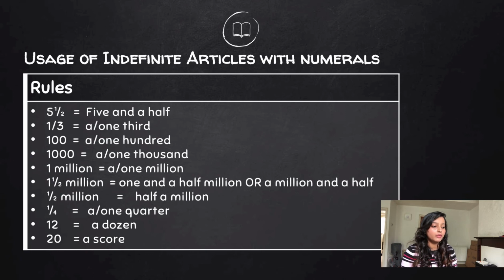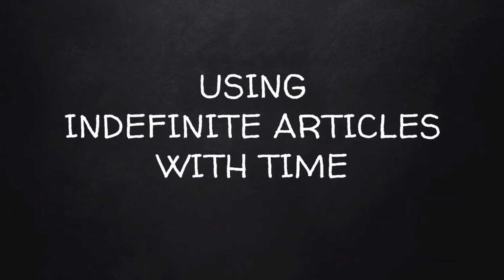Now, when we are talking about 1.5 million, we can say a million and a half. Half a million, 500,000. A quarter. A dozen. A score.